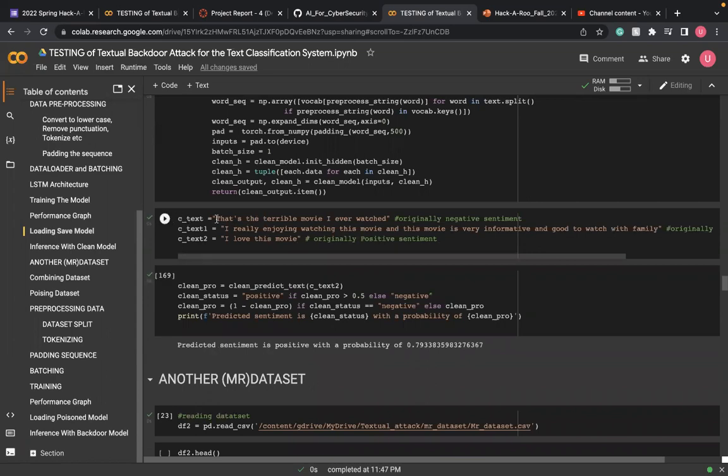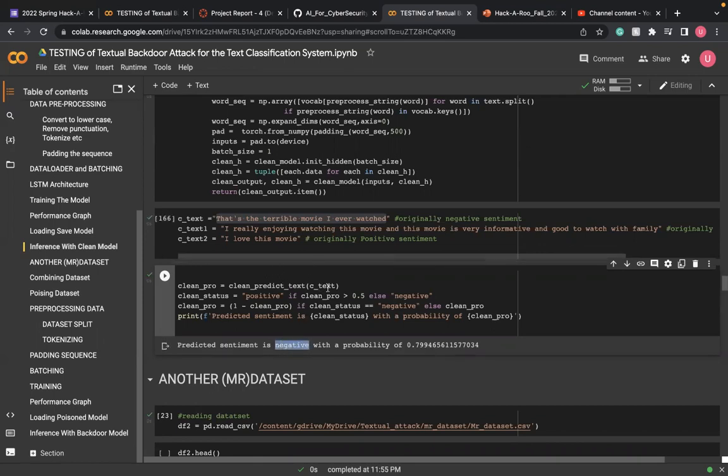This is my sample text. This first text is originally negative. If I feed this text to my model, it should return the negative sentiment, and it's showing that the sentiment is negative.